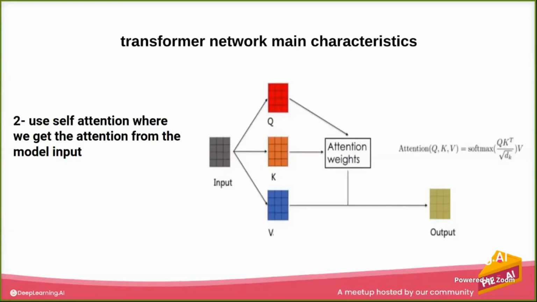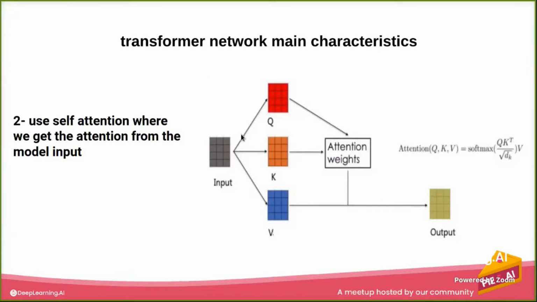Now, when the attention mechanism came, a modification was applied to the encoder-decoder part by adding attention to the LSTM or the convolution, and it gave good advantages. But in this transformer network, the attention is taken from the input itself. This is what is called self-attention.